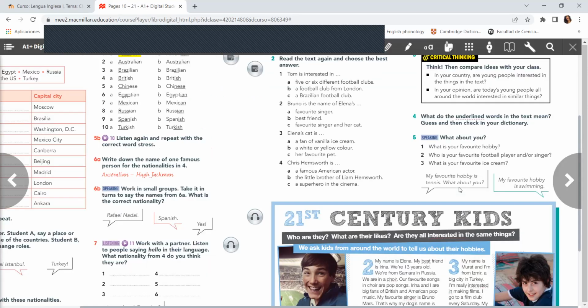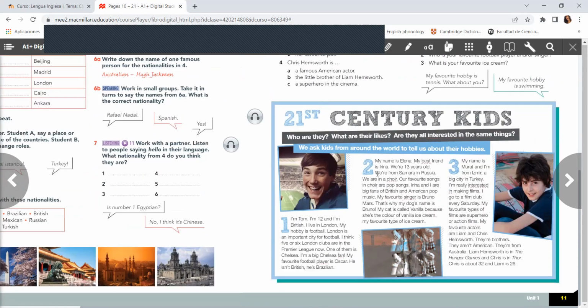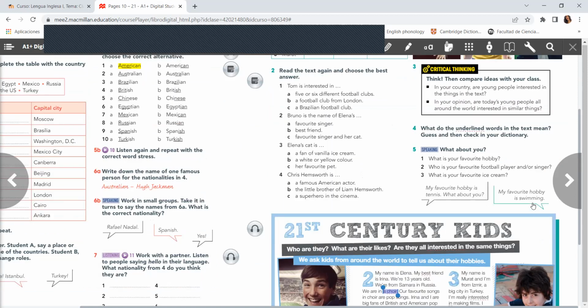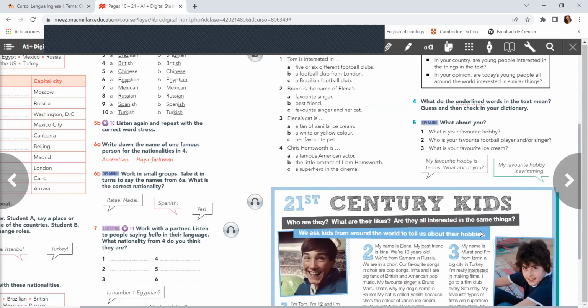Then let's go to number 4. What do the underlined words in the text mean? So these are the underlined words, las palabras que están subrayadas, okay? So we are going to look at the dictionary, copy, and try to practice, try to understand.